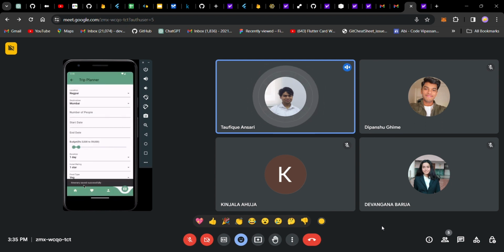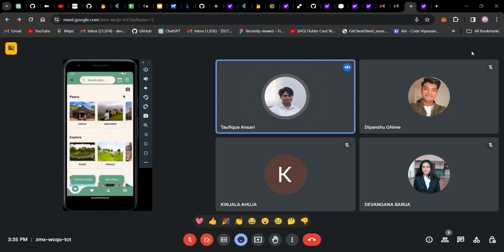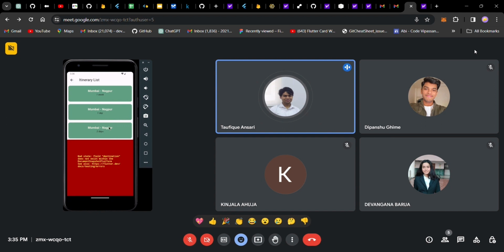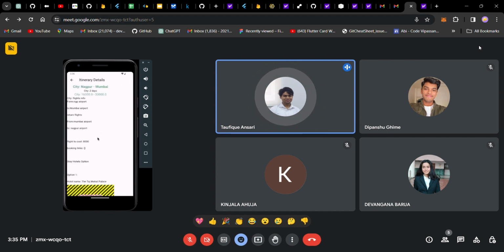So this itinerary is saved, and this travel plan is now shared with all the people. If anyone wants to use this travel plan, they can use it. We'll just go to Mumbai, and here we'll get that travel plan from Mumbai to Nagpur for 2 days. This plan can be visited and used by other travelers.